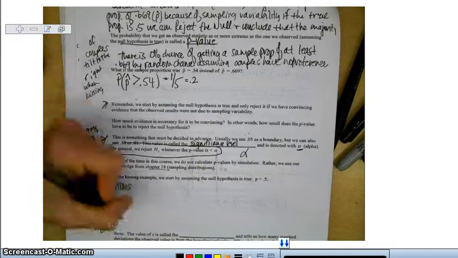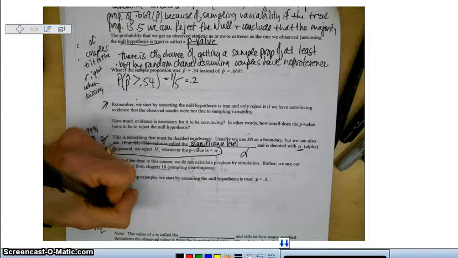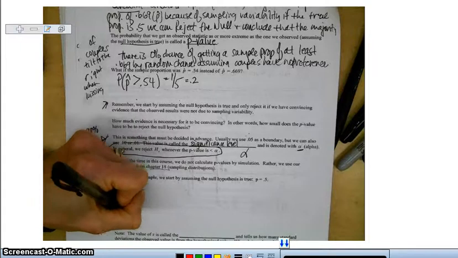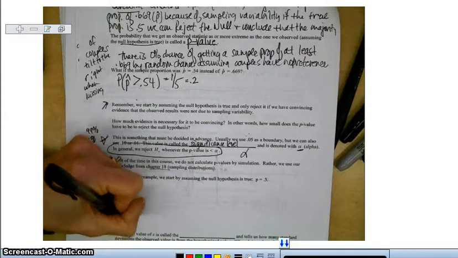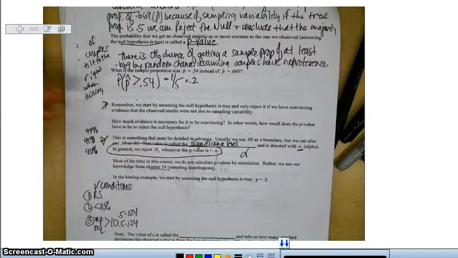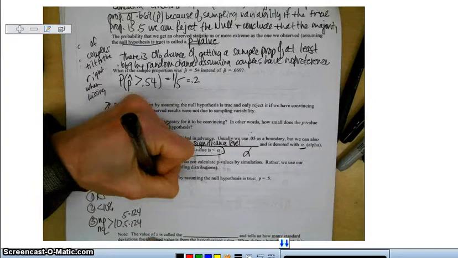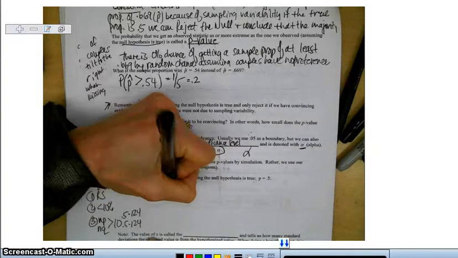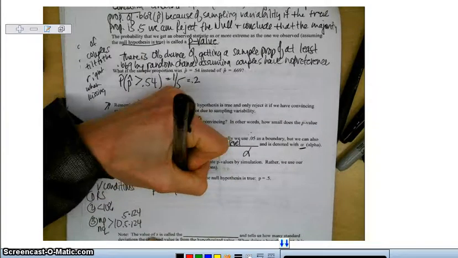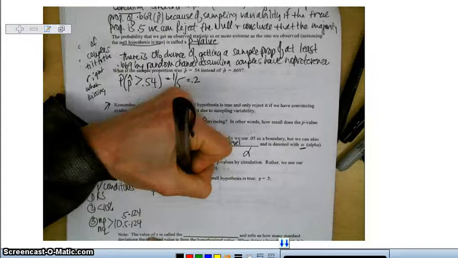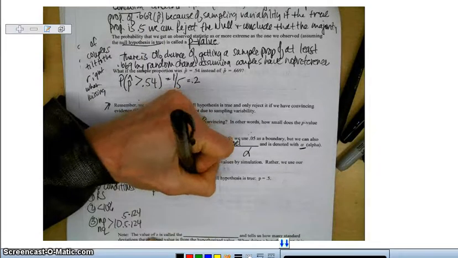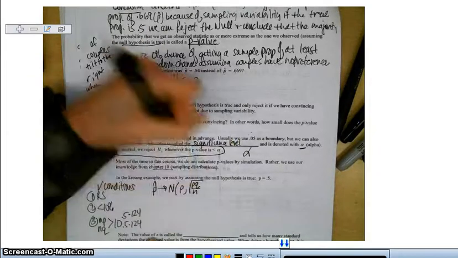So we'd have to write 0.5 times 124 and 0.5 times 124. 62 is obviously greater than 10, so we can apply our formulas. p hat is then normal with a mean of p and a standard deviation of the square root of p q over n.